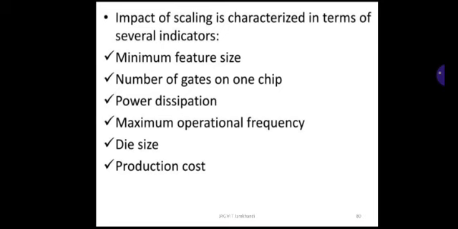You have to take care of power dissipation. Power dissipation should not be increased, it should be maintained. Maximum operational frequency, die size and production cost, all these are commonly defined parameters in microelectronics technology.